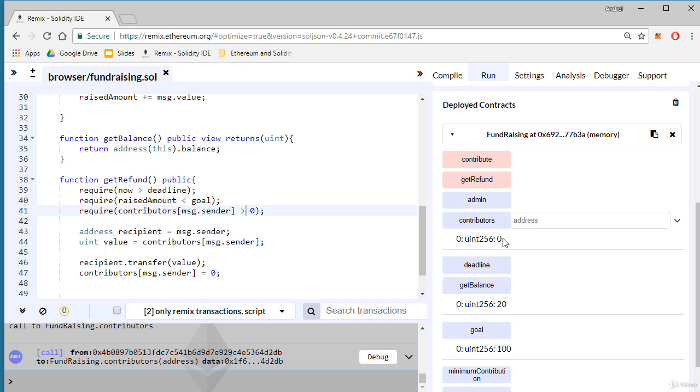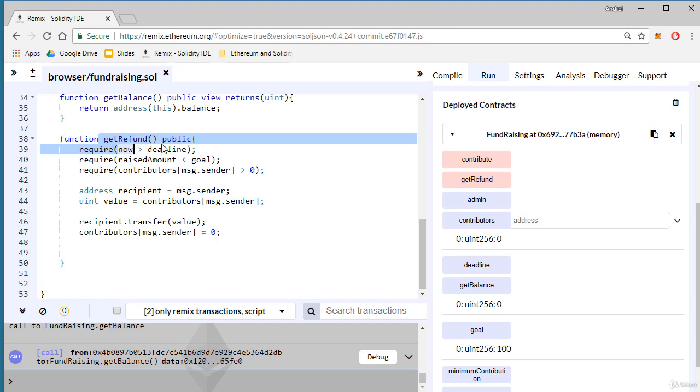The value associated with that address is 0 and the contract balance is 0. So every contributor requested and received a refund. We can see that our Get Refund function works as expected.